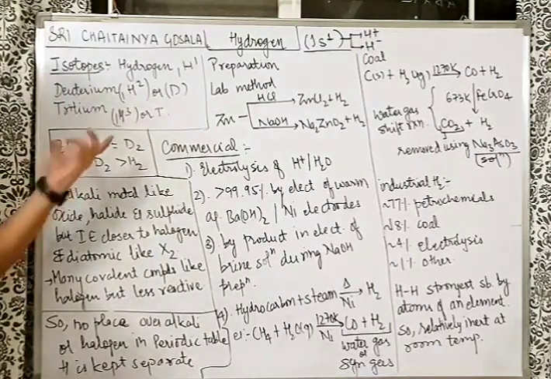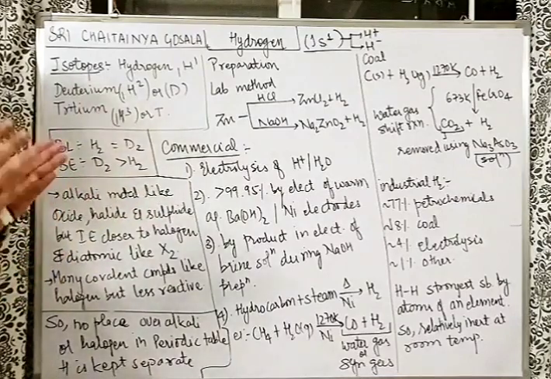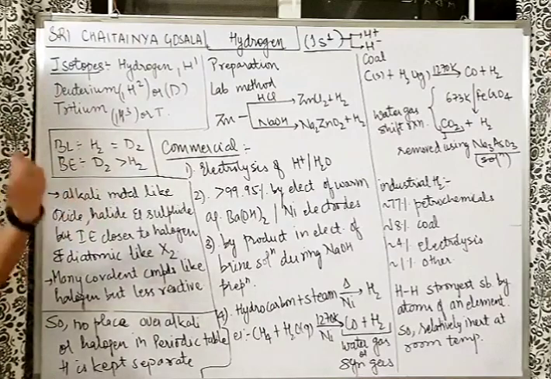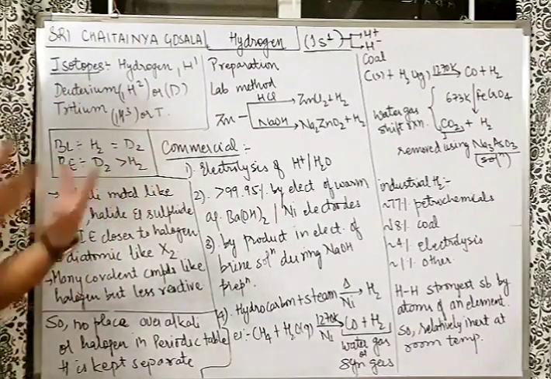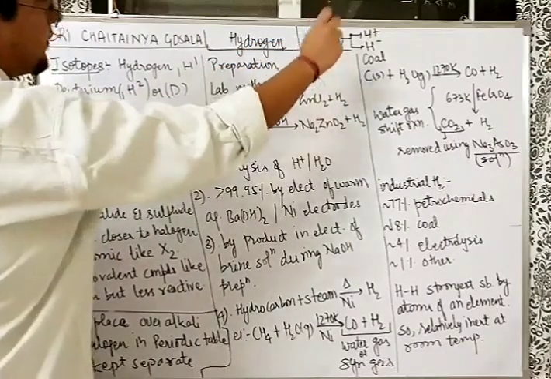So yes, it's possible. Even though the bond length is the same, bond enthalpy can be different, because not only the length, but attraction depends upon the proton, neutron and other nuclear forces as well, which we don't have to read here. Going ahead, hydrogen has a configuration of 1s1.